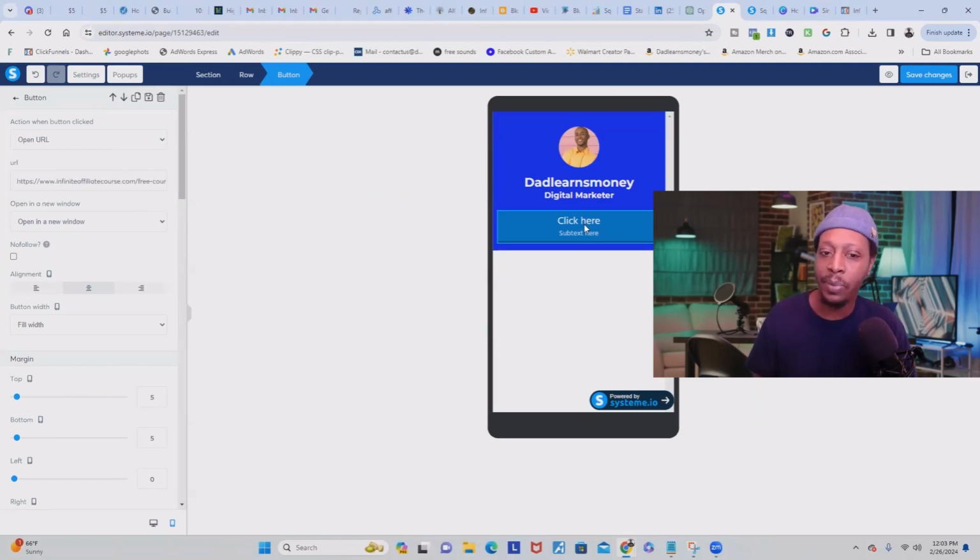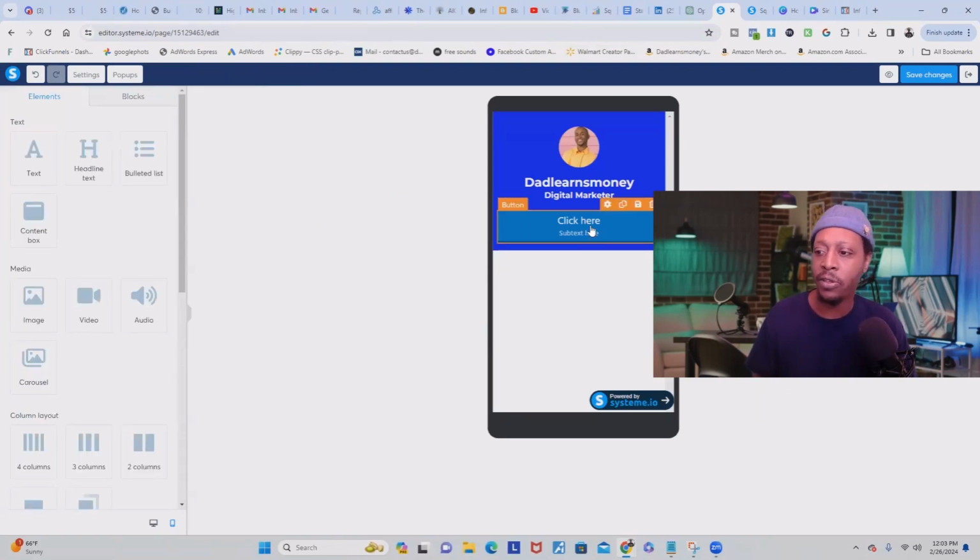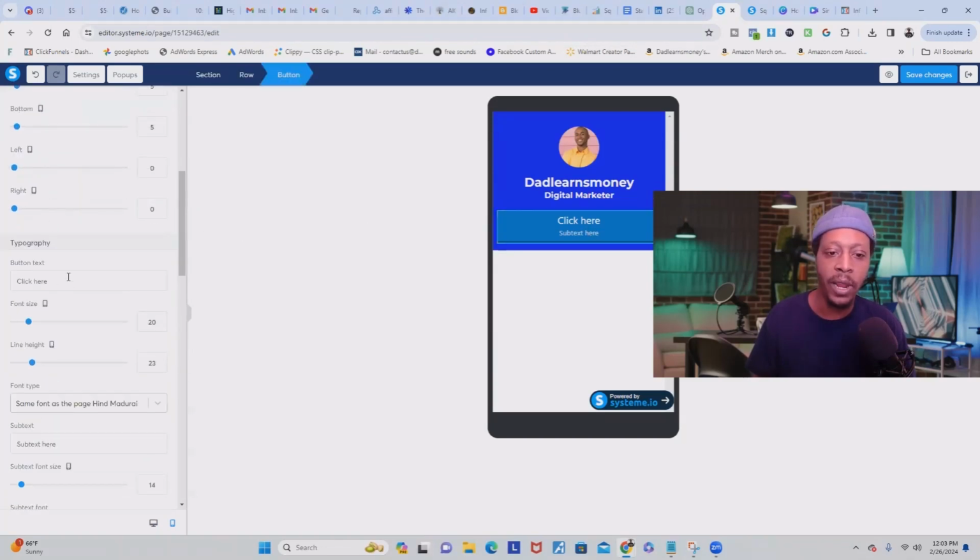Now, I don't like what the button is saying. So what we're going to do is just change the text on here. So once you click the button, all you have to do is just scroll down and you'll see the typography, and then you can change the text.